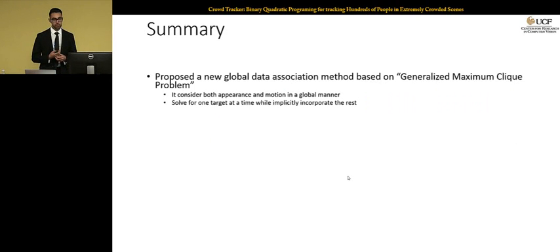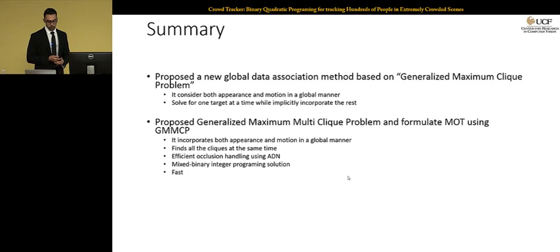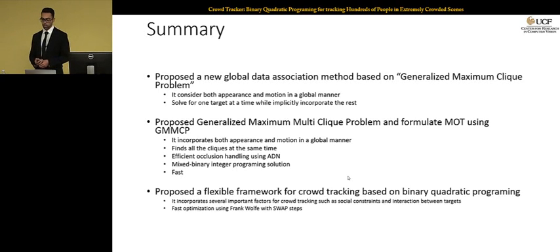In summary, in the first part, we proposed a global data association method based on generalized maximum clique graph. We incorporate both appearance and motion in a global manner while solving the optimization for one target at a time. In the next part, we propose a modified version of GMCP, which is called GMMCP. We also incorporate appearance and motion in a global manner, define all the cliques at the same time, and we propose an efficient occlusion handling through ADNs, and a mixed binary integer programming solution for that, and we show that the optimization is quite fast.